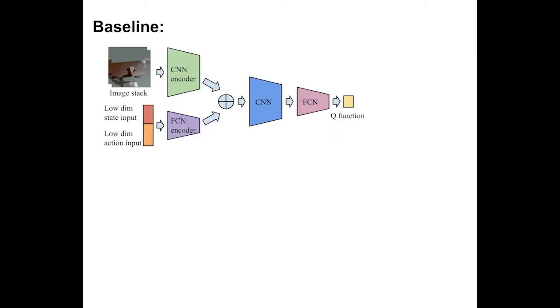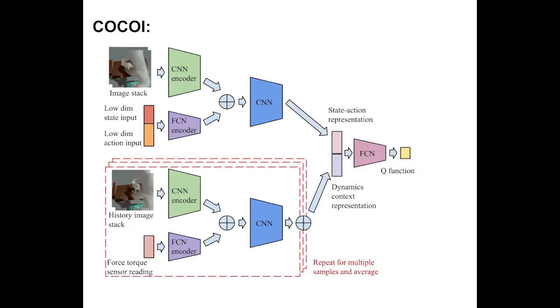In Q-learning, the baseline Q function takes the current state and action and directly maps them to the predicted Q value. We propose to append another stream that takes in history samples and predicts the representation of the system dynamics context.